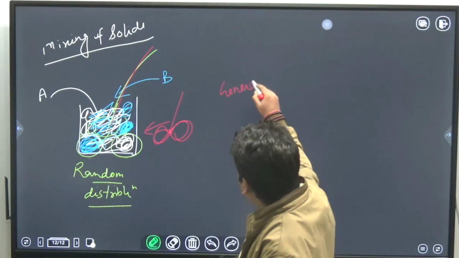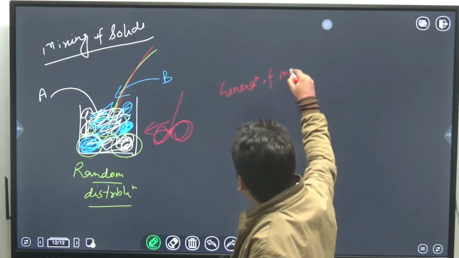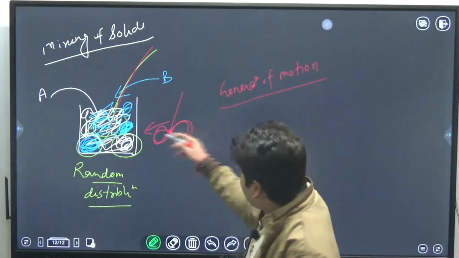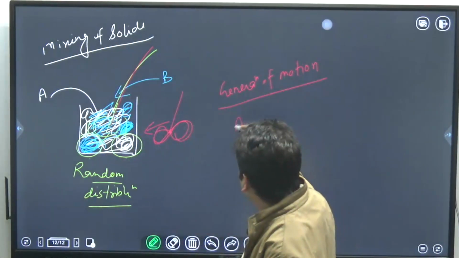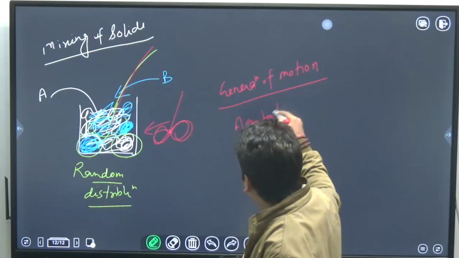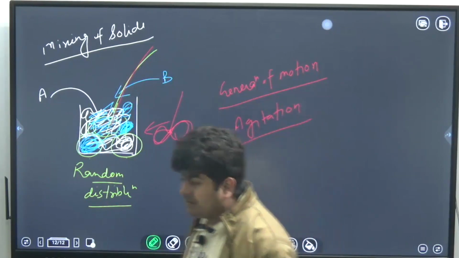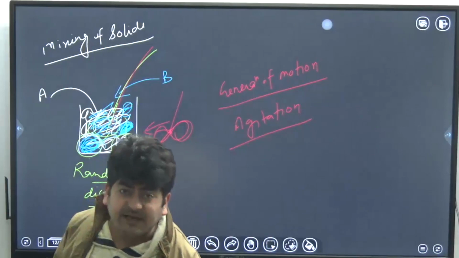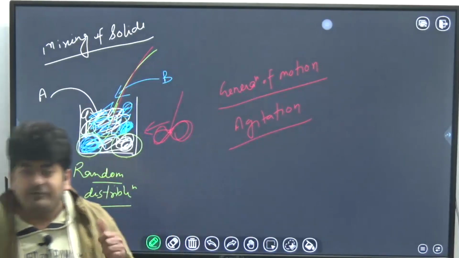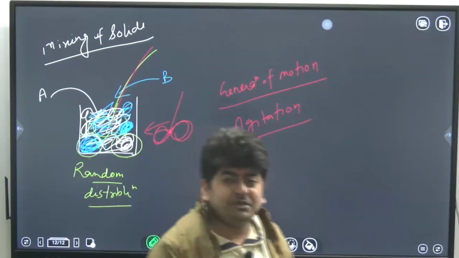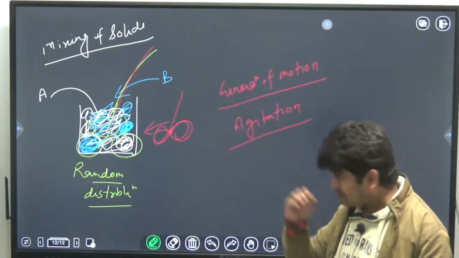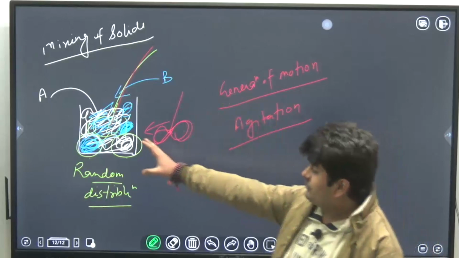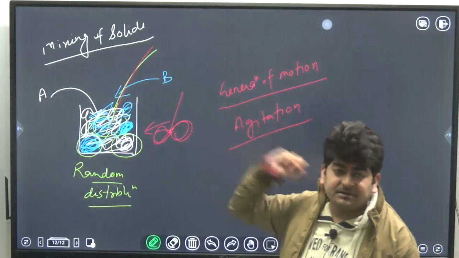There is a generation of motion in the mixture particles, and this generation of motion is called agitation. So what is the difference between mixing and agitation? Mixing is the addition of two or more components, or basically making the mixture homogeneous, but agitation is the generation or induction of motion in the mixture particles.